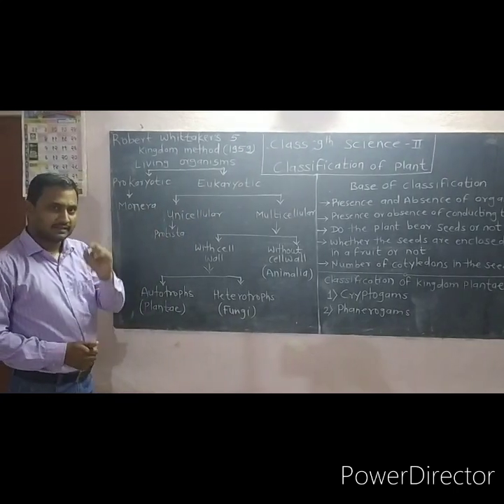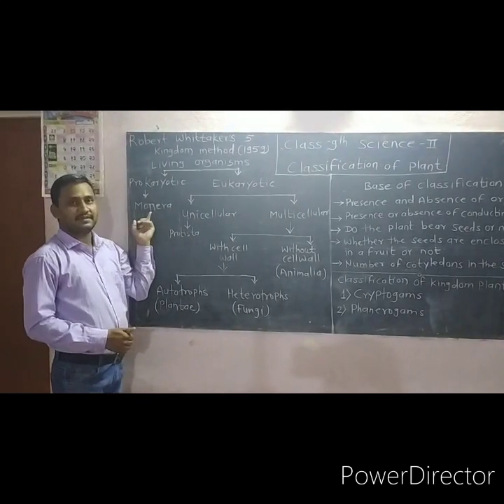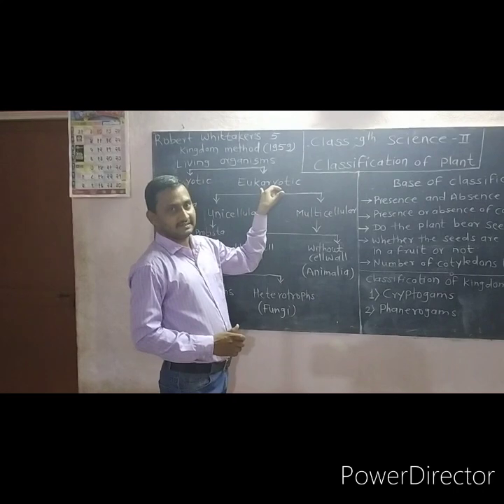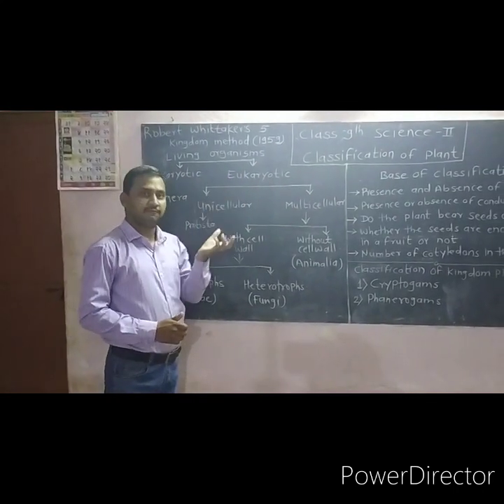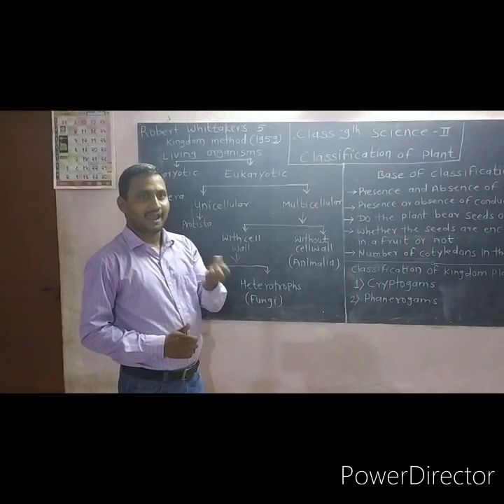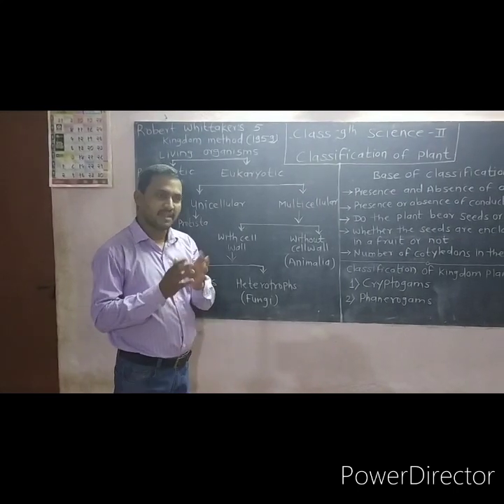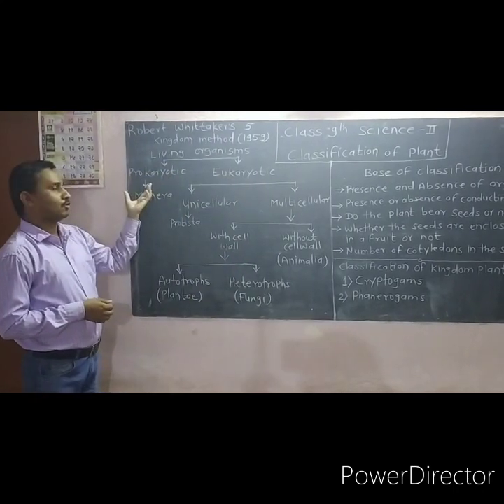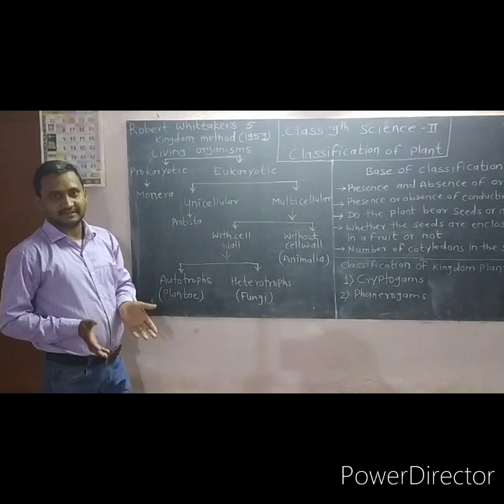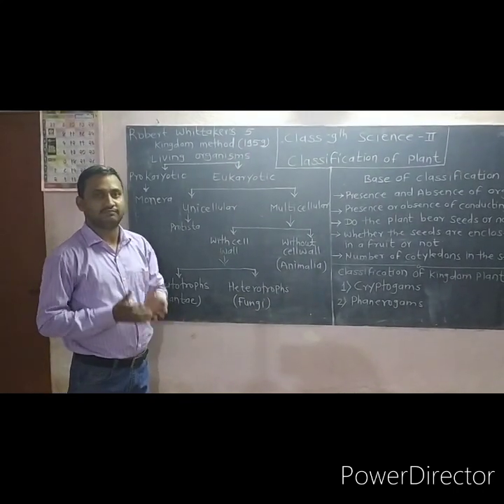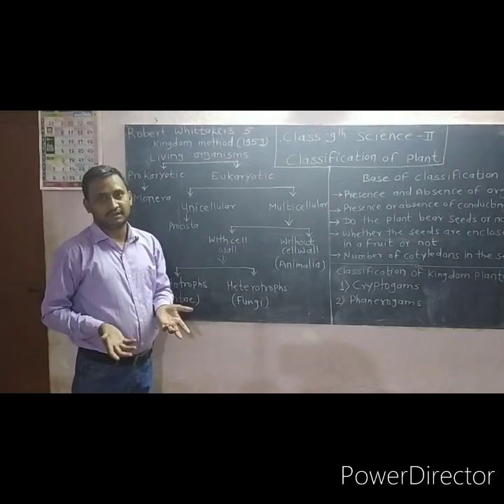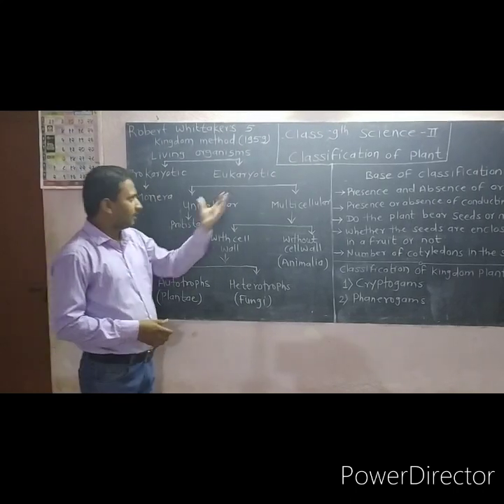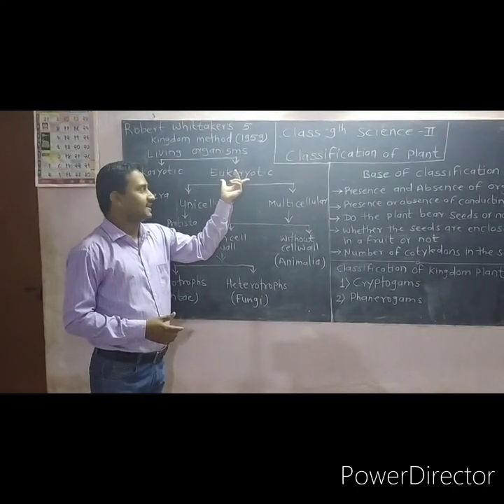Prokaryotic cells and eukaryotic cells are different from each other. Prokaryotic cell consists of only one kingdom, called the Monera kingdom. But eukaryotic cells are fully developed cells. They have a distinct nucleus, and many organelles are also present in eukaryotic cells. But prokaryotic cells are underdeveloped cells. They do not have a distinct or developed nucleus, and cell organelles are also absent in prokaryotic cells. Now we are studying the eukaryotic cells.